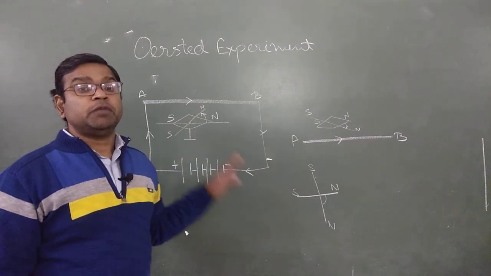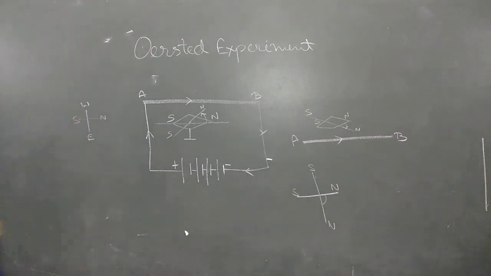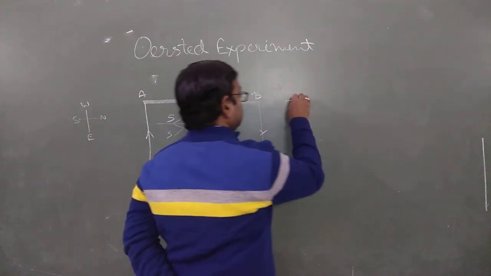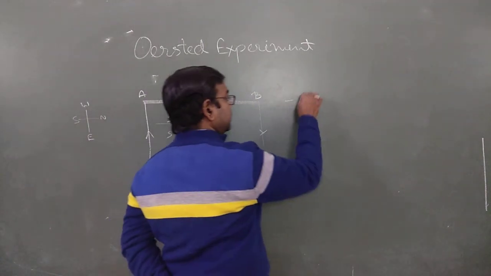From this we concluded, first thing, this conductor AB behaves like a magnet.